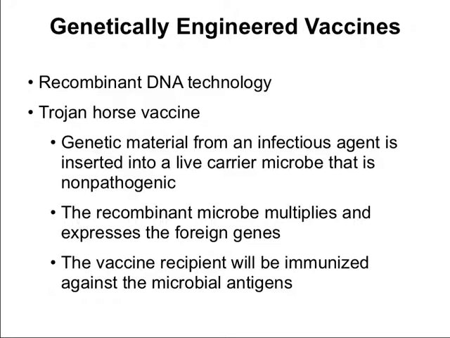There are things like Trojan horse vaccines, where genetic material from an infectious agent is inserted into a live carrier microbe that's non-pathogenic. Like the Greek soldiers were hidden in the large wooden horse that was used to sneak them into the enemy's fortress, in the same way, an immunization gene is hidden inside this live carrier microbe. The recombinant microbe will then multiply and express the foreign genes, and the vaccine recipient will be immunized against the microbial antigens. So Trojan horse simply means hiding the genetic material inside another microbe.